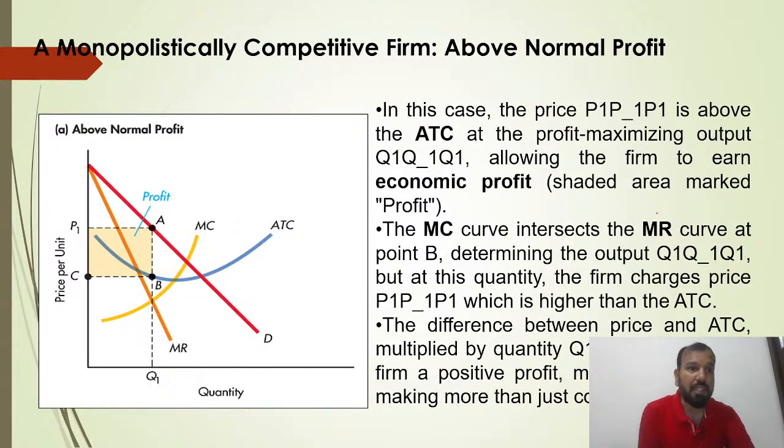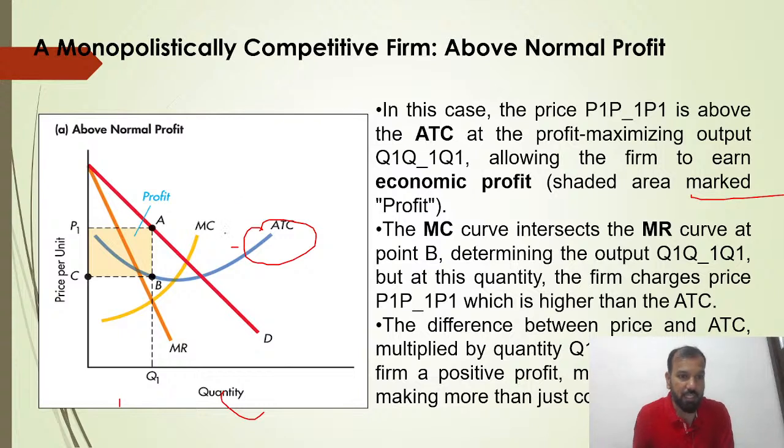The very first condition is above normal profits. In this case, price is above the ATC. Price is more than the ATC. The profit maximizing output Q1 allows the firm to earn economic profit. The shaded area is the economic profit.